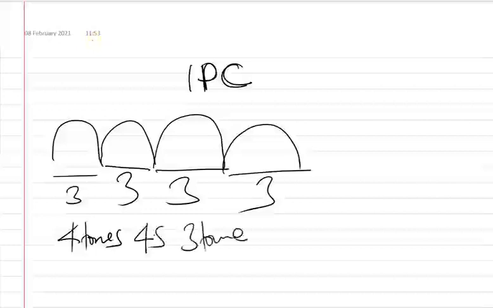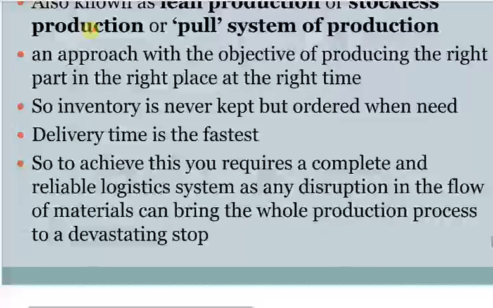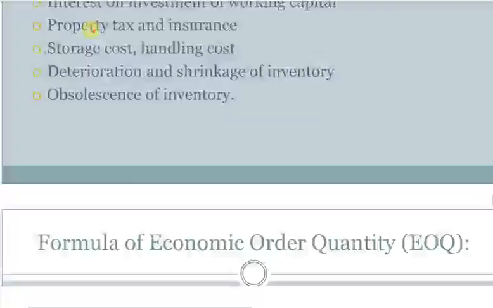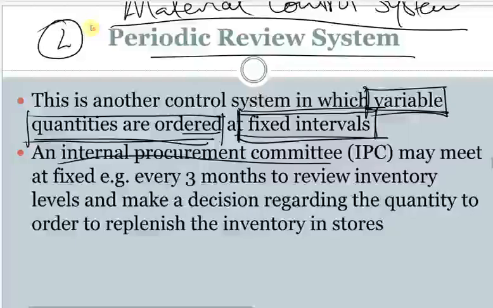That's why we say it's a variable, because it's changing. But what's not changing is the interval when the committee is meeting. They will meet periodically on a fixed interval, and make a decision on how much they should order. That's why it's a system in which variable quantities are ordered at fixed intervals. So that's to do with periodical review.